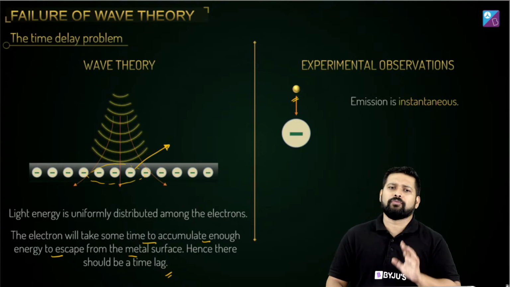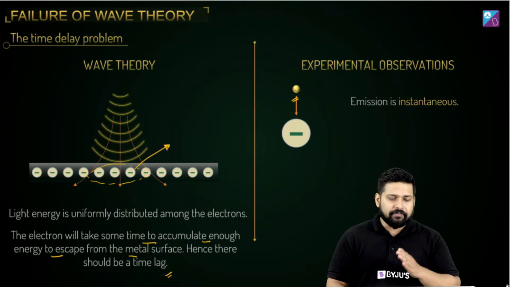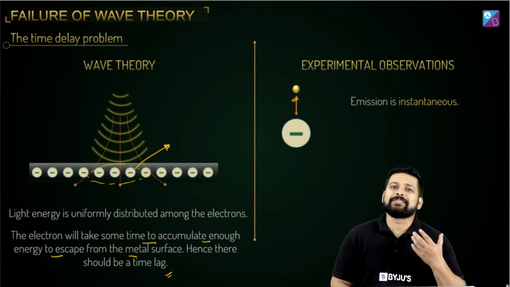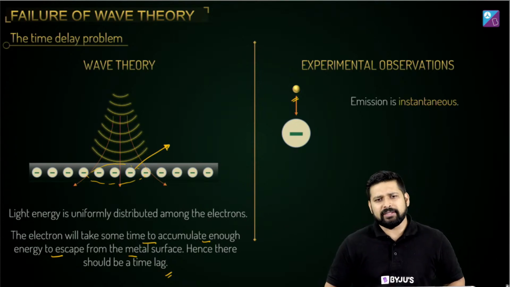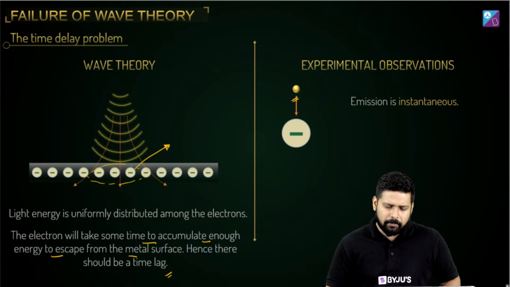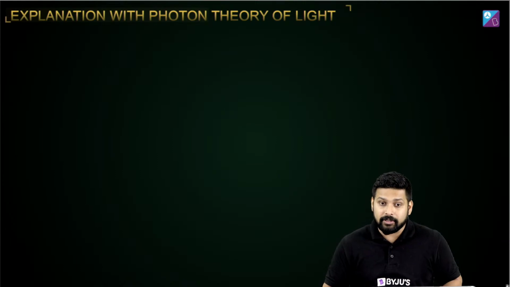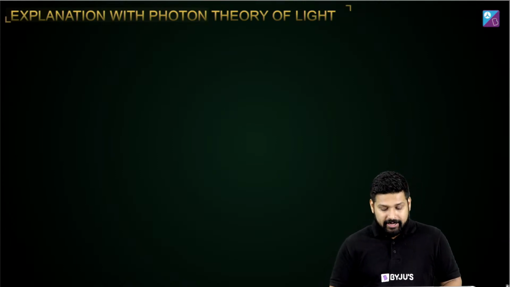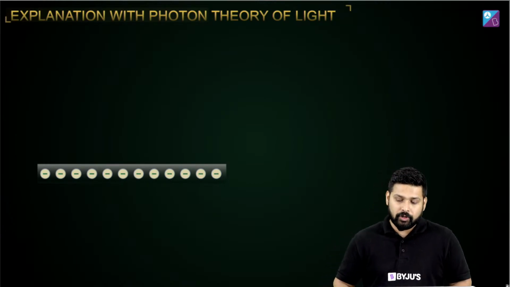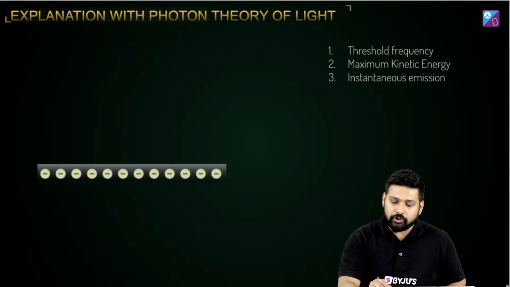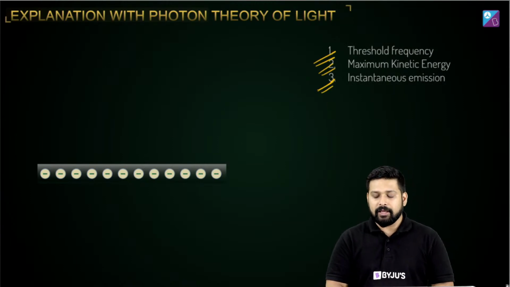instantaneous emission of electrons. So all these points made the wave theory fail to explain the phenomenon of the photoelectric effect, and that is why the photoelectric effect is regarded as one of the most important experiments ever conducted, which gave us an idea about light. So it failed on three aspects. Okay, what were those three aspects? Threshold frequency, maximum kinetic energy, and instantaneous emission.